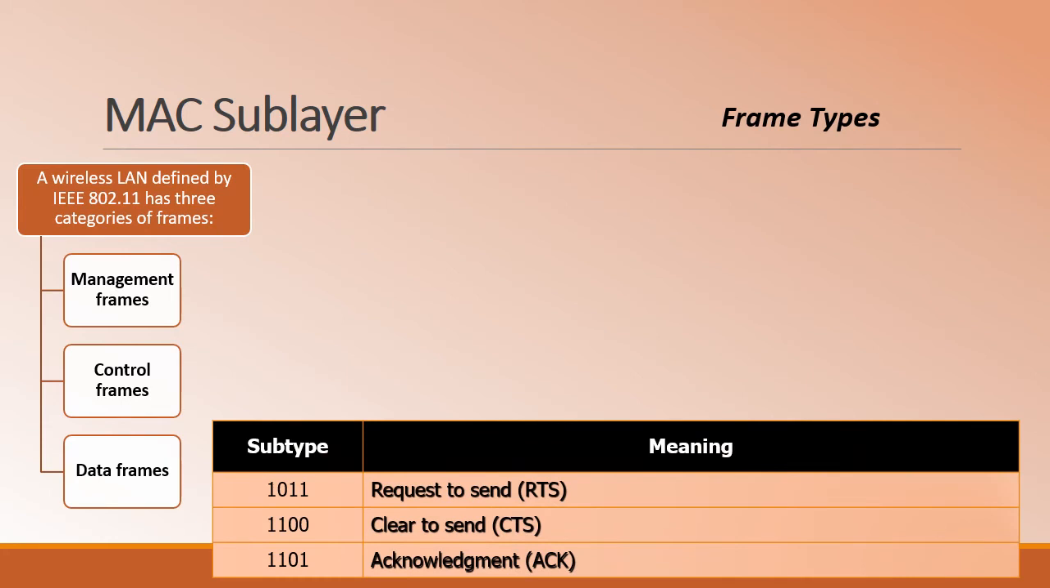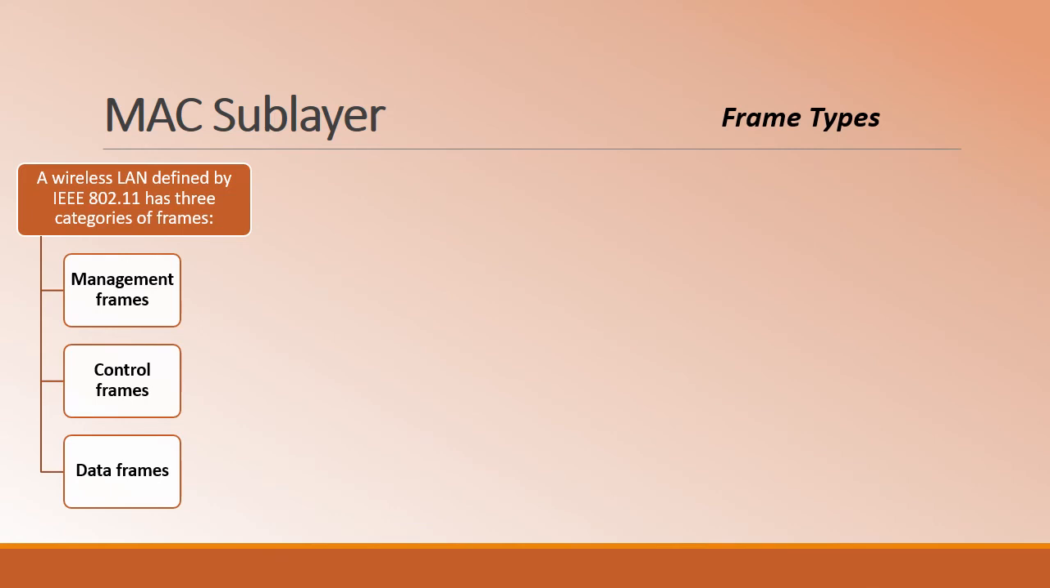So the subtypes of the control frames are given by the following contents. As we have clearly mentioned in the previous case, subtype is of 4 bits. If the value is 1011, that is a request to send subtype. If the subtype is 1100, it is clear to send. If the subtype has the value 1101, it is an acknowledgement control frame. Finally, the last frame type, the data frame, is used for carrying the data as well as the control information.